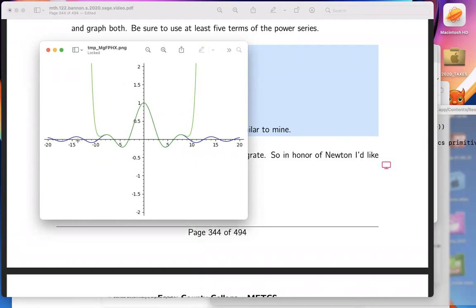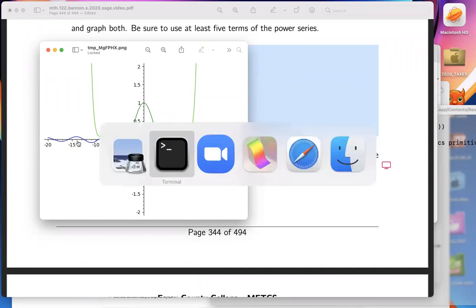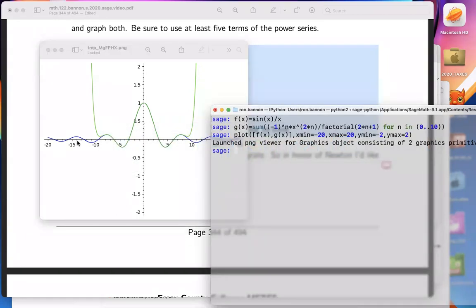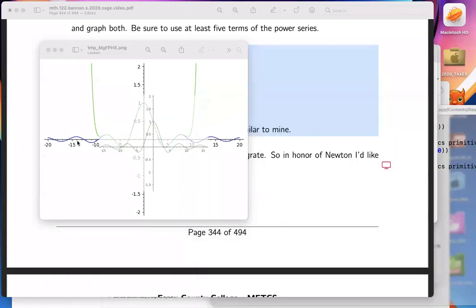All right. Now, someone's going to say, could I improve this? And I want to point out that by improving it, what I'm going to do is go back to the definition of g of x. And I've got to do that for you. Instead of 10, I'm going to do 100. All right. And then I'm going to do the plot again. Now, when I do this plot, another plot will open up.